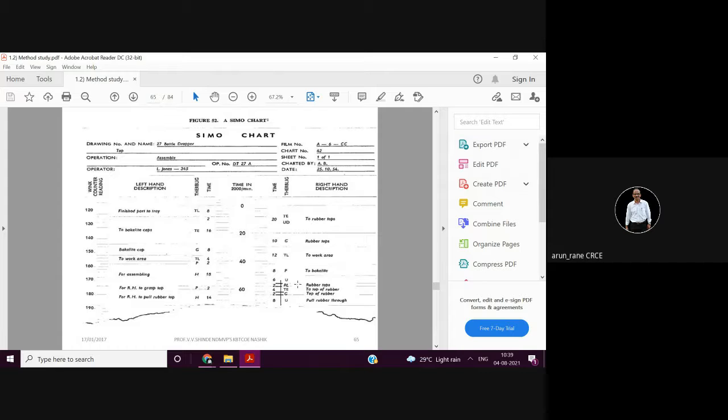This is the SIMO chart. Many examples are there in this PPT. This is a SIMO chart for your bottle dropper, that is how to put a bottle cap, or how to put a bottle dropper.